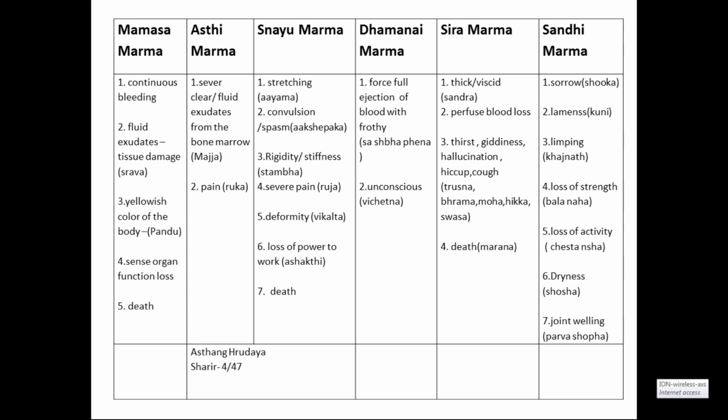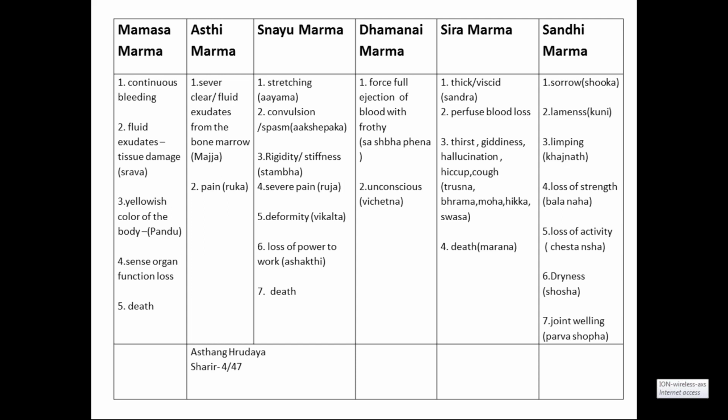If more than 1 liter or 500 ml is lost, the patient may suffer from these types of lakshanas, either in sira marma or dhamani marma. Remember the two variations: in arterial injuries blood is ejected with force, in venous injuries blood just flows. Remember these two differences.